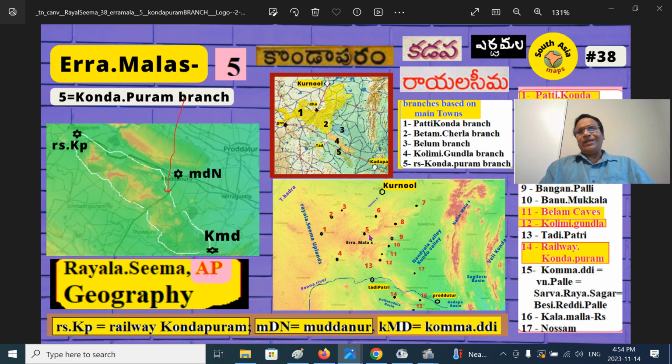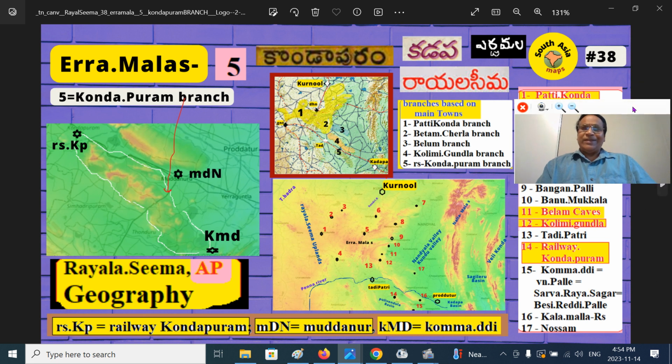We are continuing our fascinating series on the seeded districts. Seeded districts are the Rayalaseema region of Seemandhra, Andhra Pradesh, Deccan Bharat. This is a mini geography or microgeography of the Rayalaseema region. We are talking about the Erramala mountain regions. Our Erramalas are a part of the Eastern Ghats or Turpu Kanumalu, compared to the Western Ghats or Sahyadri mountains. This is part 5 of the Erramala mountains.